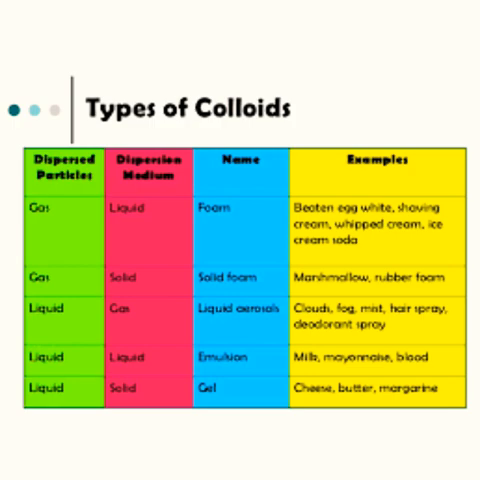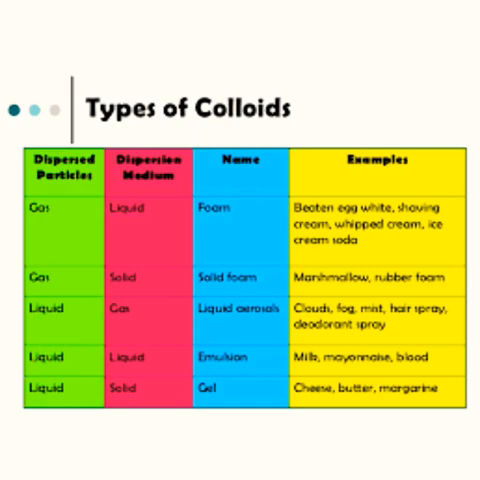Second example: if dispersed phase is gas and dispersion medium is solid, it is called solid foam. Example is rubber foam. Third one: dispersed phase is liquid and dispersion medium is gas. It is an example of liquid aerosol. Examples are clouds, fog, mist, etc. The fourth type is dispersed phase is liquid and dispersion medium is liquid. Name is emulsion. Example milk, blood, etc.